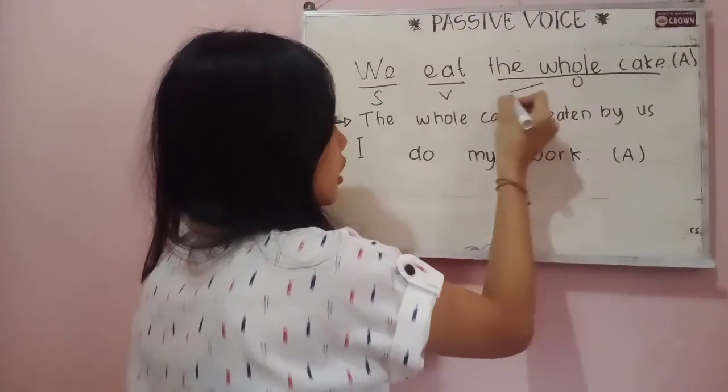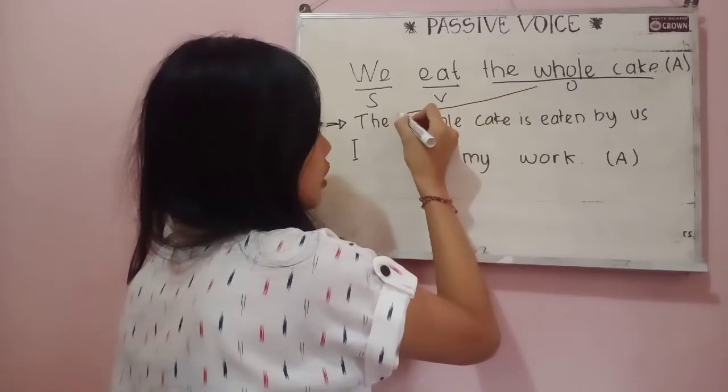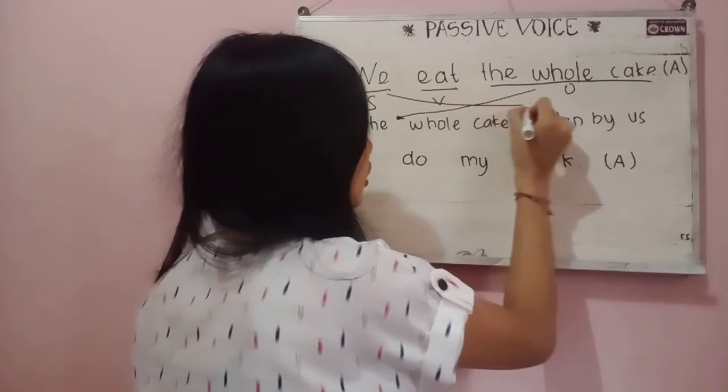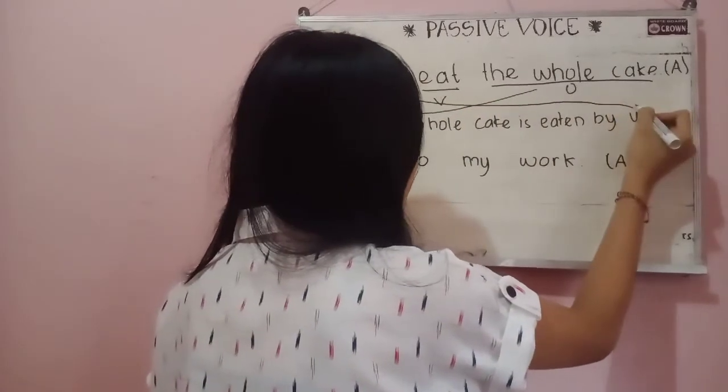So the subject here and the subject here.